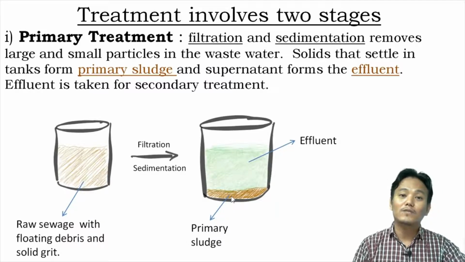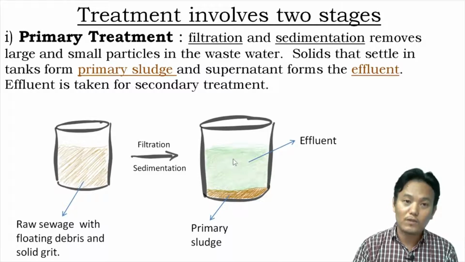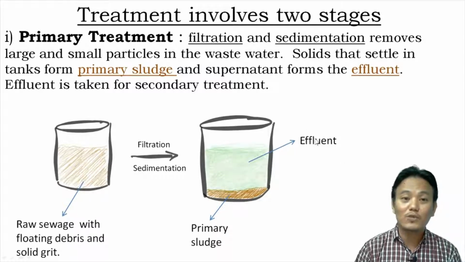The primary sludge is removed, and the effluent is taken for secondary treatment, because this is still not safe to be released into natural water bodies. The effluent is considered unsafe because it still contains a large amount of dissolved organic matter. Dissolved organic matter is a pollutant, and it can pollute the water bodies. Therefore, effluent is not released into water bodies, it is taken for the secondary treatment process.